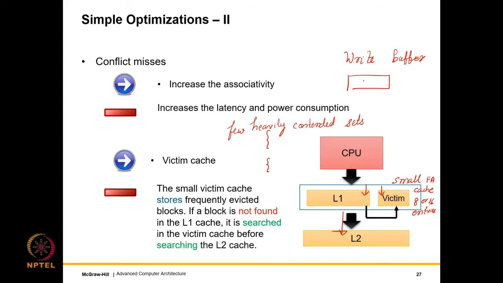So in the L1 cache, let's say there is a miss for a line, and then a lot of write requests start coming. What we can do is have a small buffer over here where, if the writes are to different addresses within the same block, we can just keep collating those writes over here.